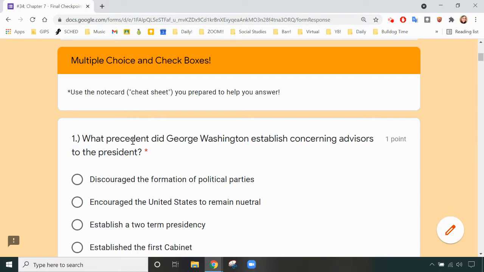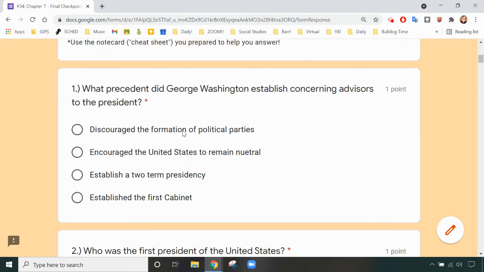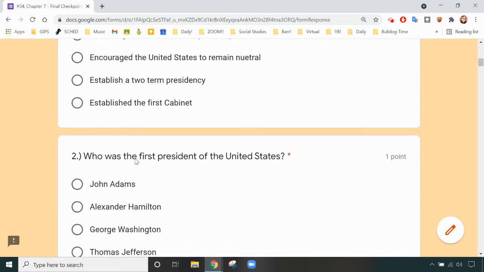Number 1, what precedent did George Washington establish concerning advisors to the president? Discourage the formation of political parties, encourage the United States to remain neutral, establish a 2-term presidency, establish the first cabinet. If you need to, pause and then continue.